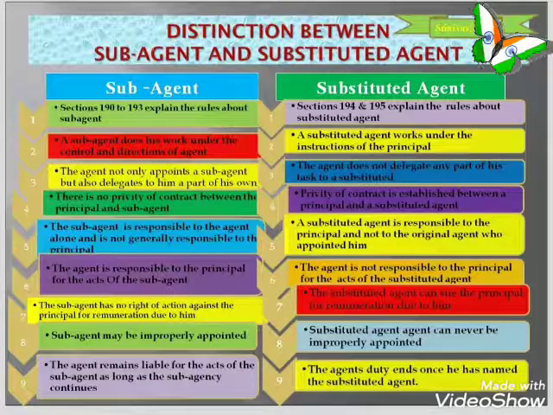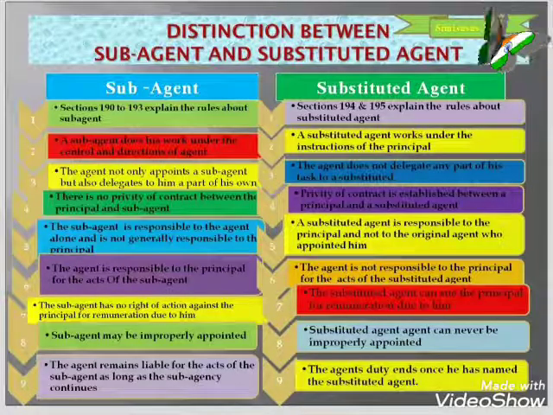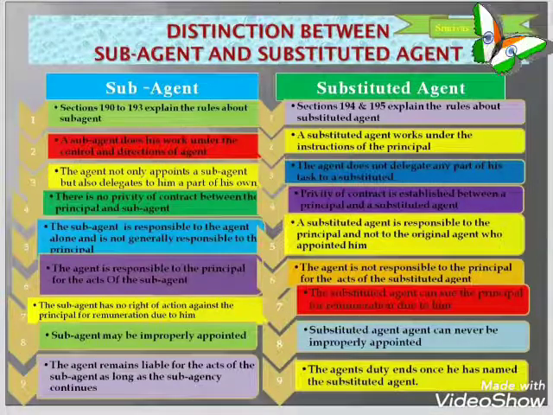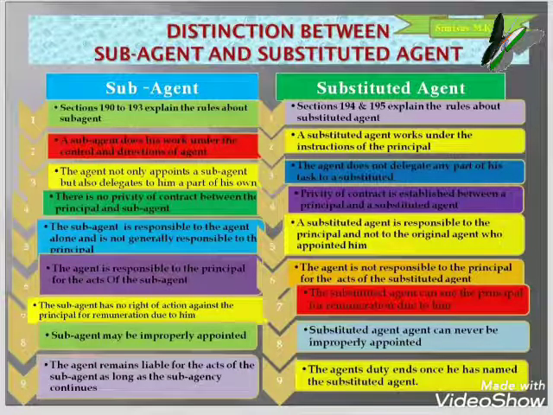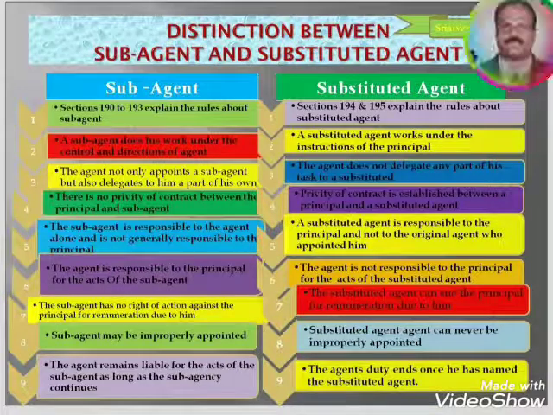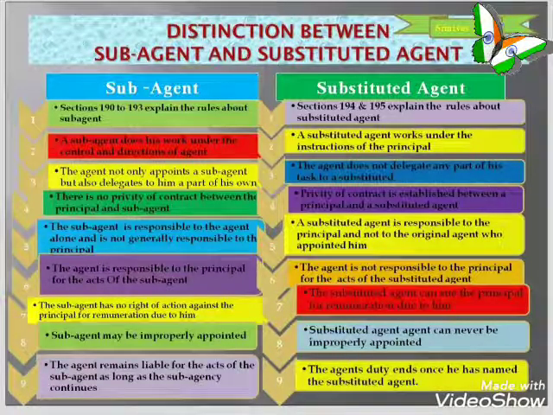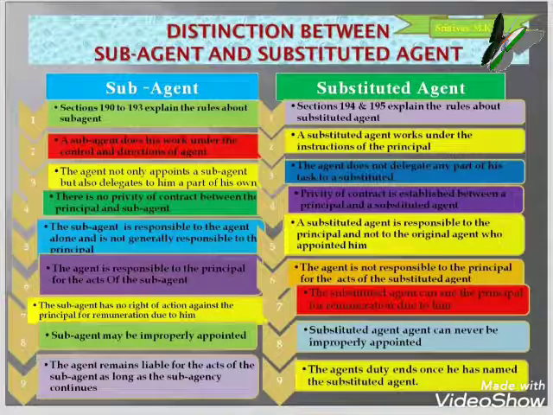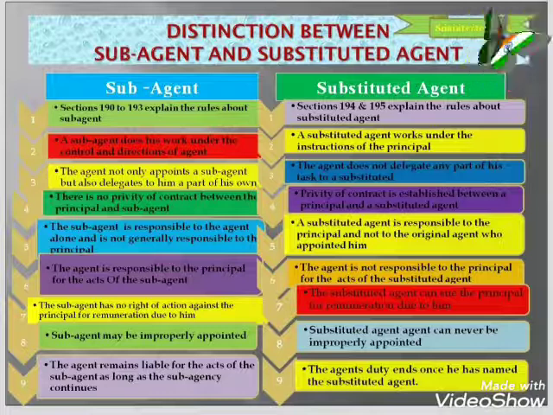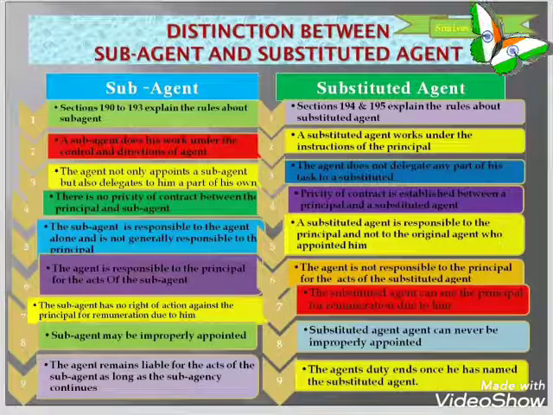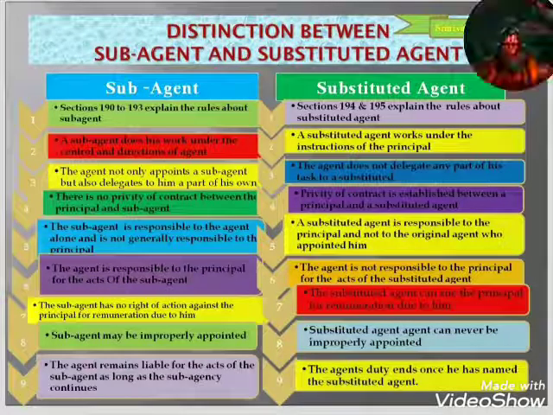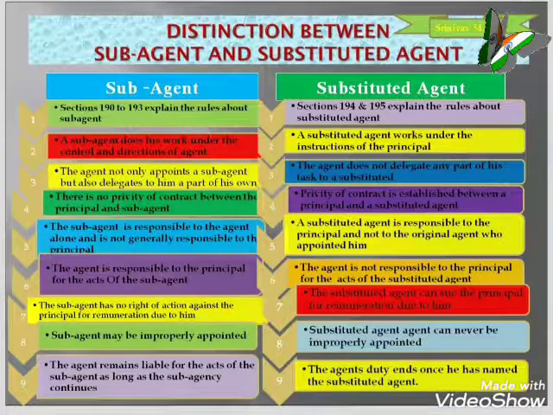Another illustration is for the substituted agent. A consigns goods to B, a merchant, for sale. B in due course employs an auctioneer in good credit to sell the goods, and allows the auctioneer to receive the proceeds of the sale. The auctioneer afterwards becomes insolvent without having accounted for the proceeds. B is responsible to A for the proceeds. So these two illustrations we can discuss under the substituted agent.